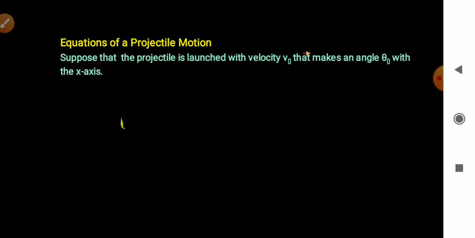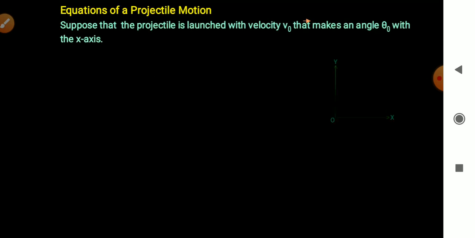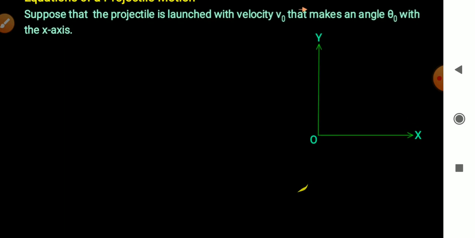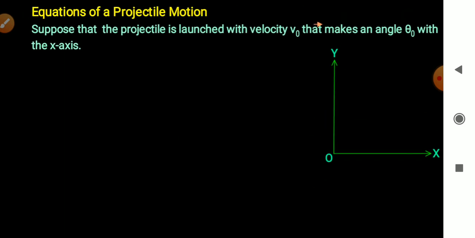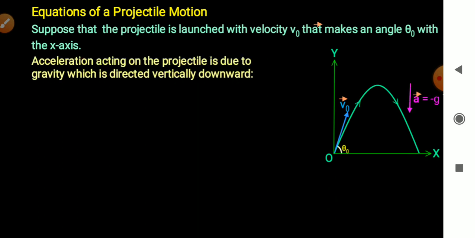Now write the equations of projectile motion. Suppose that the projectile is launched with velocity v naught that makes an angle theta naught with the x-axis as shown in this figure. Right? The acceleration acting on the projectile is due to the gravity, which is directed vertically downward.